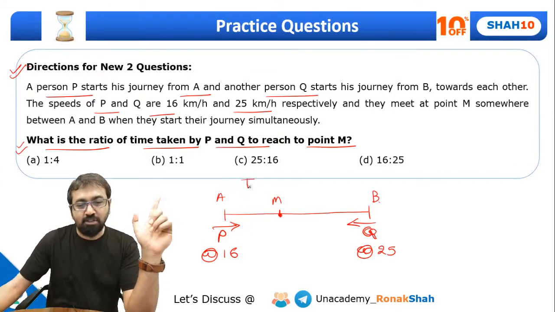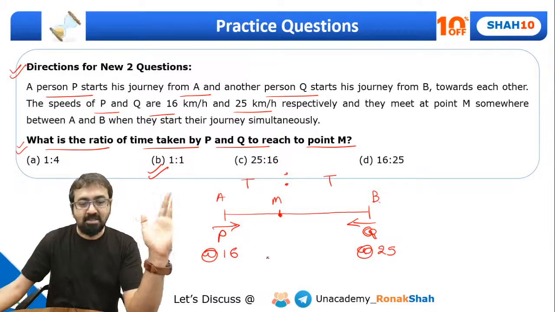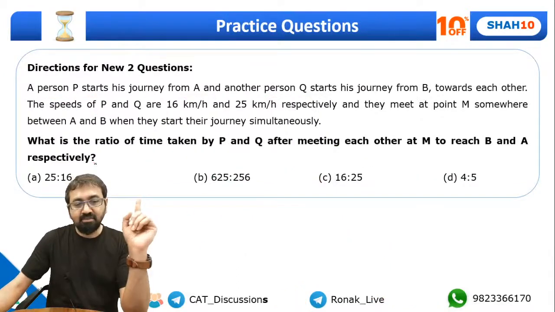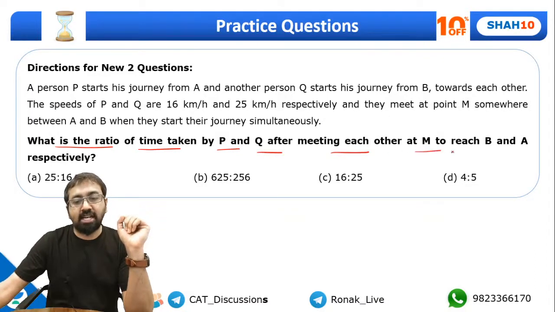If this person traveled for T time, so this must have traveled for T time. So what is this ratio? It's 1:1, correct? It's a simple question, but this question is slightly tricky. What is the ratio of time taken by P and Q after meeting each other at M to reach B respectively?